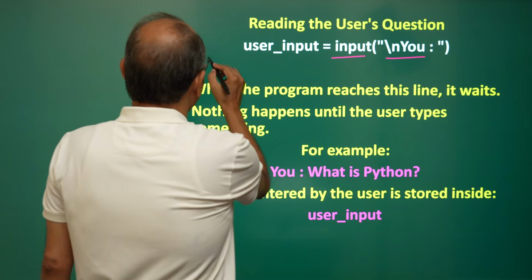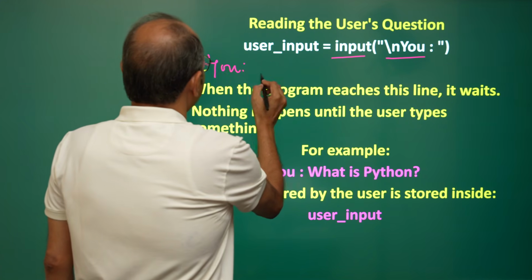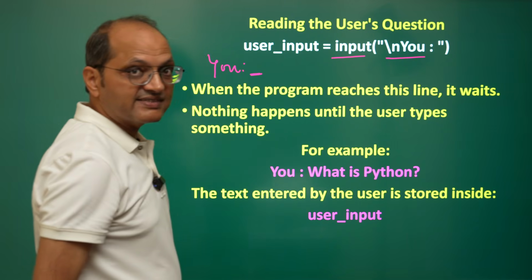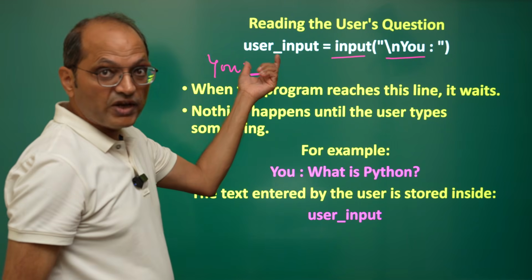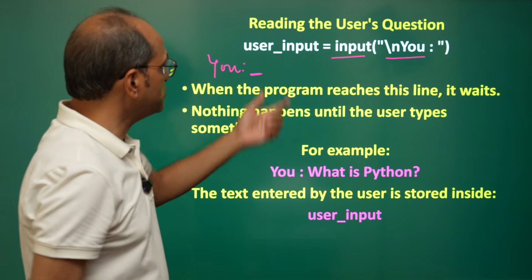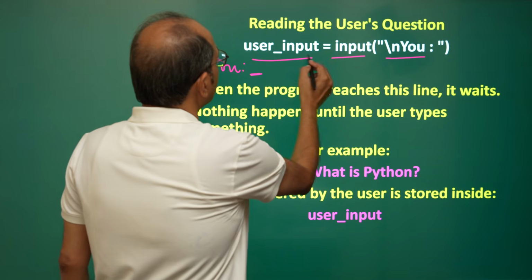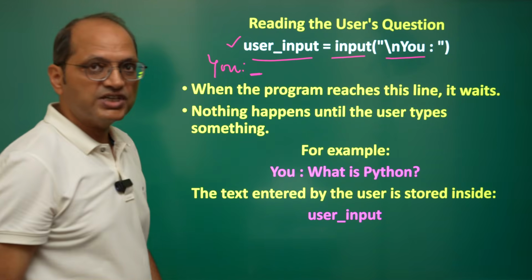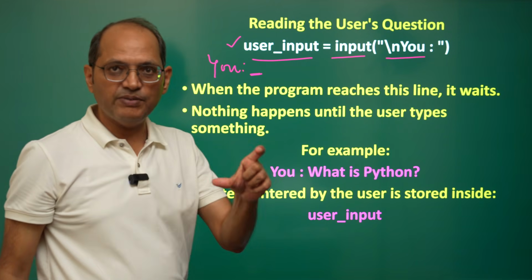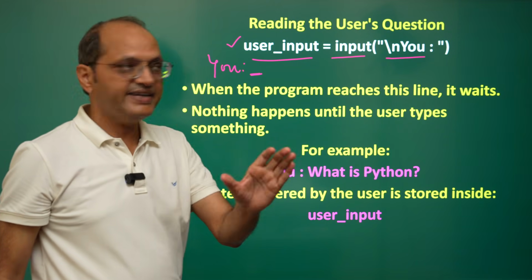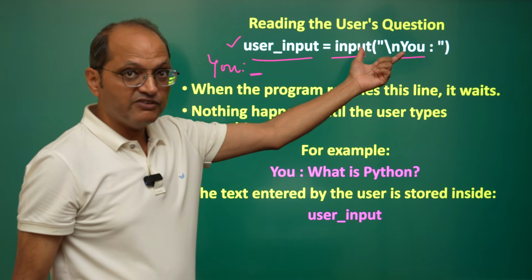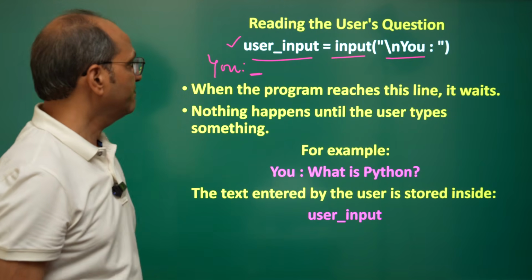So it will print like You, and then it will keep blinking the cursor so that you can write your question here. Once you write your question, that question is stored into the user_input variable. So this is the variable where the information coming from this will be stored.